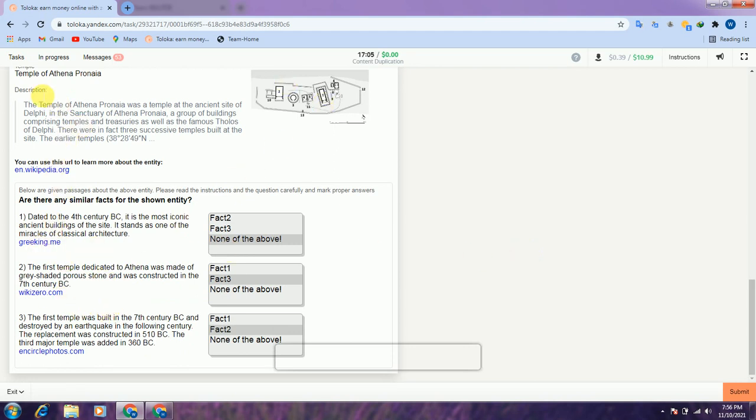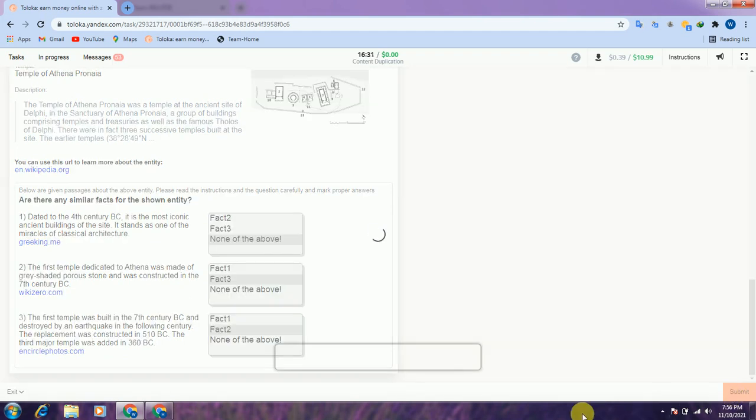Here is about the temple of Athena Poronia. If you read the first one, it is about the history of the temple, and if you read the second one, the first temple dedicated to Athena was, and the third one is also about the first temple. So the second and third options are related to each other. So in the second we select the third because the third is related to the second, and in the third we select the second because it is related to the first one, and submit.